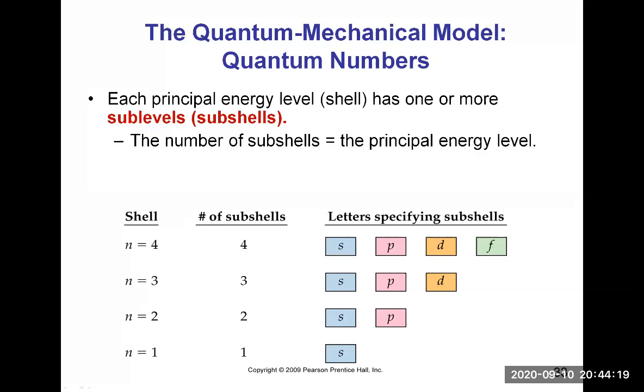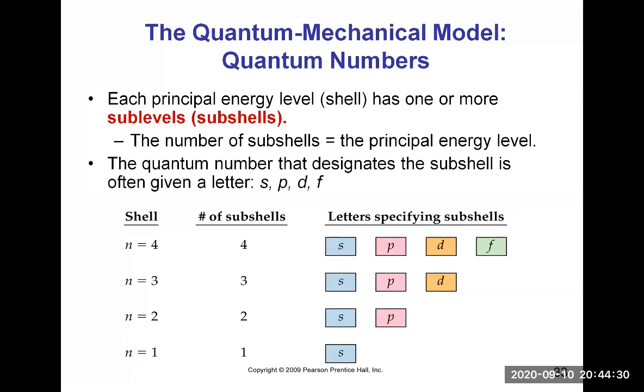In the principal energy level n equals 2, there are 2 subshells, specified by the letters S and P. The quantum number that designates the subshells is given by a letter. When it's one subshell, it's S. With 2 subshells, it's the S and the P.